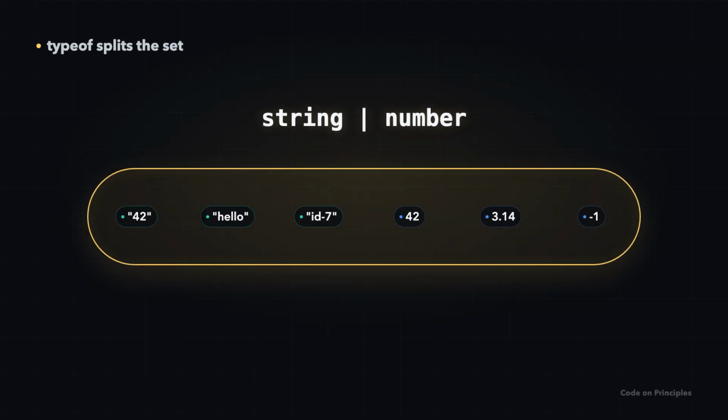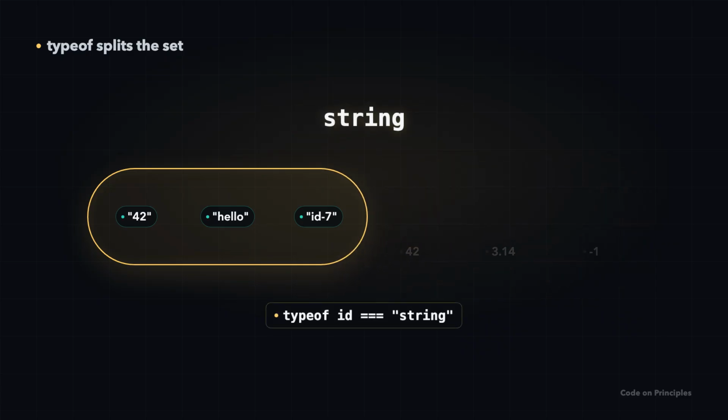Now watch the set itself. String or number, every possible value lives somewhere in here. Then we ask one question: is the type of id a string? Inside that branch, the numbers are gone. The set shrank to only strings. And now .toUpperCase() is completely safe. That shrinking has a name, narrowing.